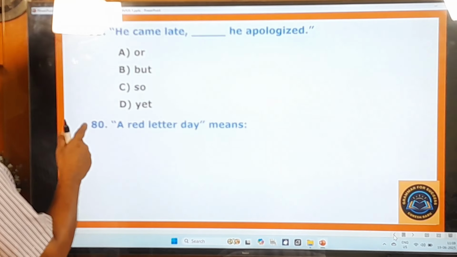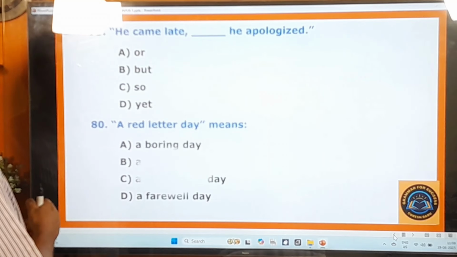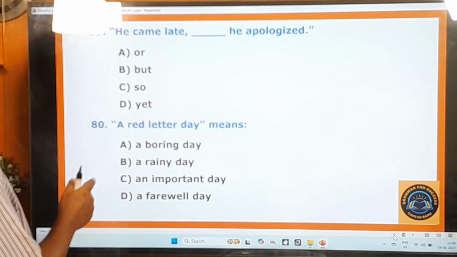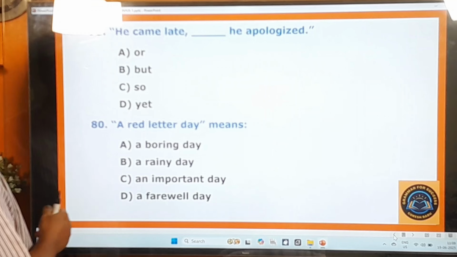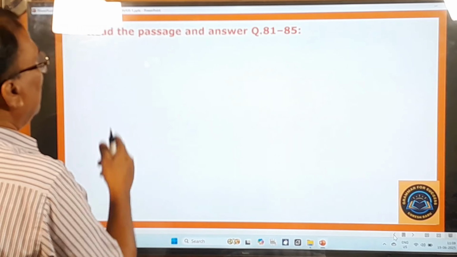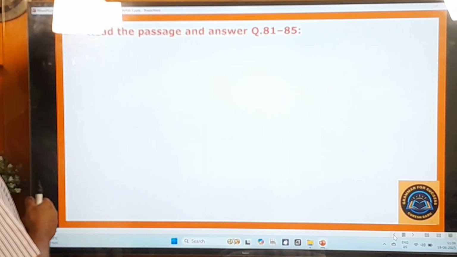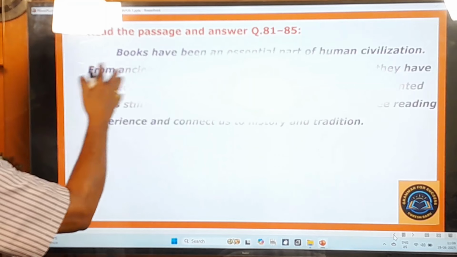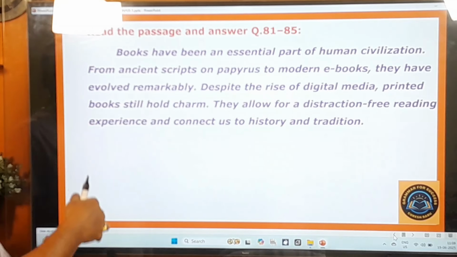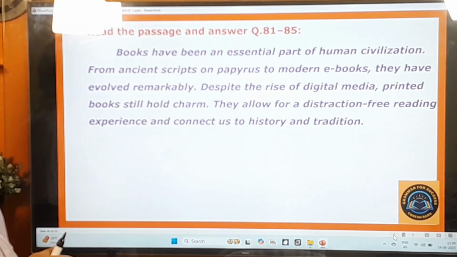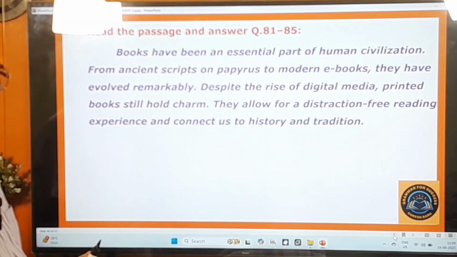80th question. A red letter day means: a boring day, a rainy day, an important day, a farewell day. Read the passage and answer questions from 81 to 85. Some small passage is given here. I will read this for you and afterwards you have to answer the questions that are given under this passage.